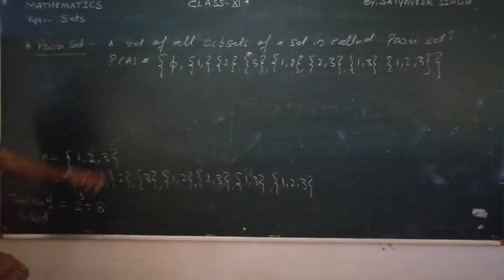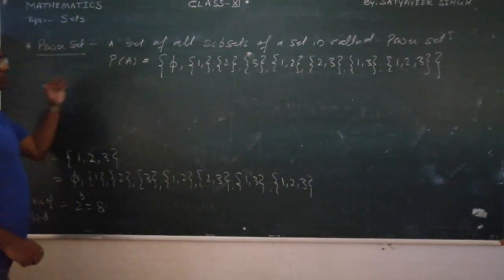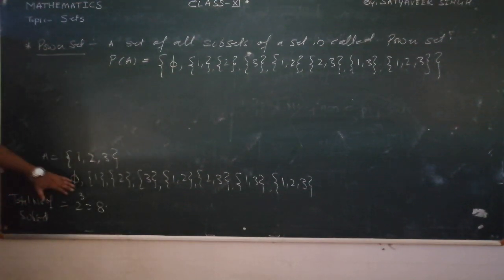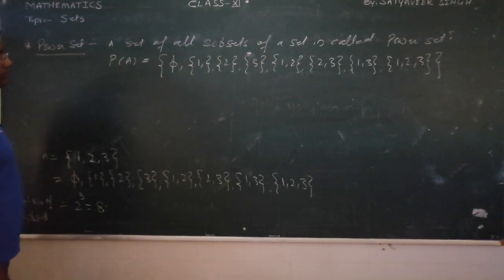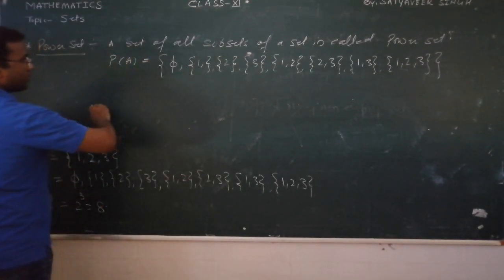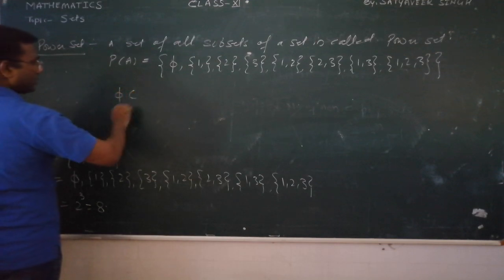If you close all of these again in a bracket, it becomes a set now. The total number of subsets, closed again in a set, becomes the power set.